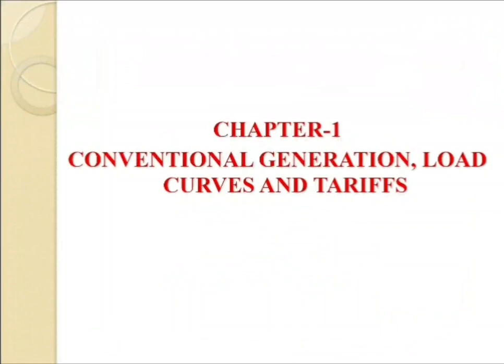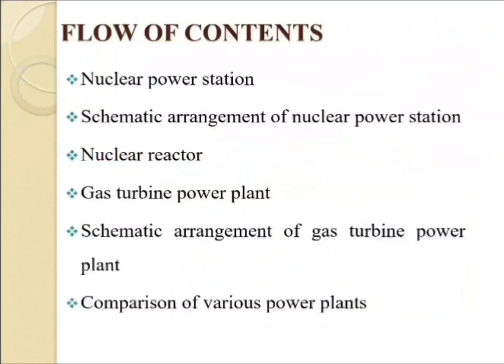This chapter consists of different kinds of power plants which can be used for the generation of electricity, then the load duration curve, that is the variation of the load versus time, then the types of tariffs. That is all the content inside this chapter. So this is the flow of the contents.